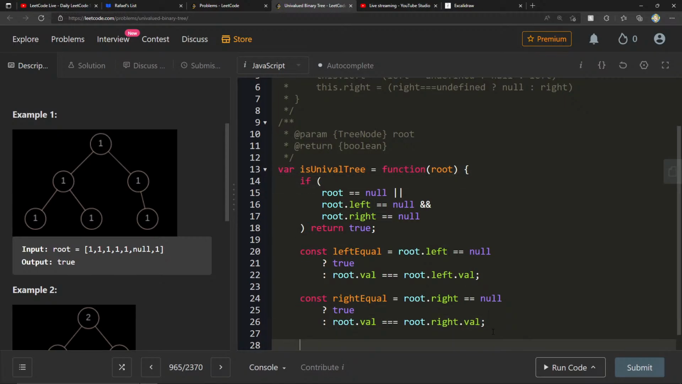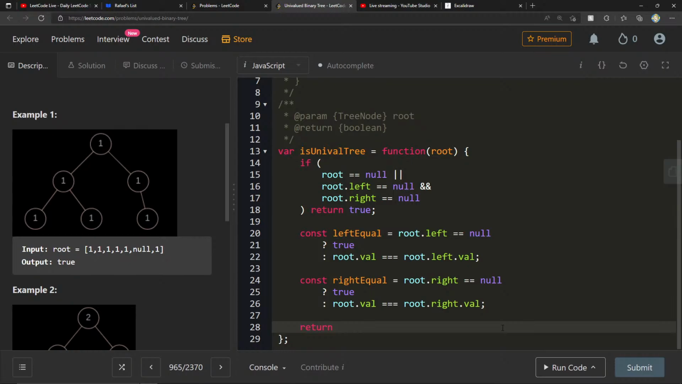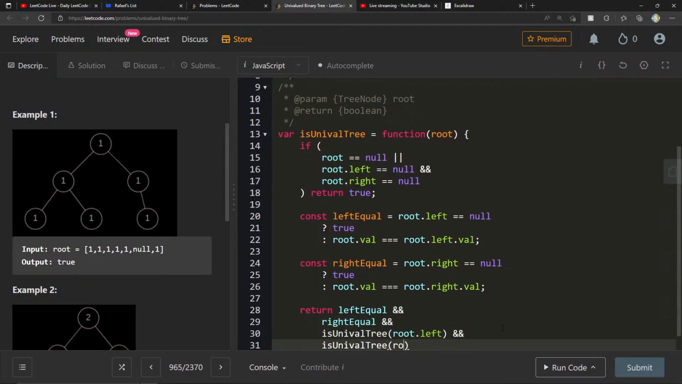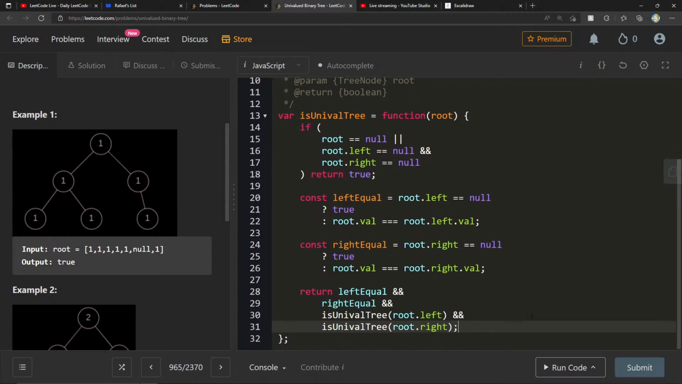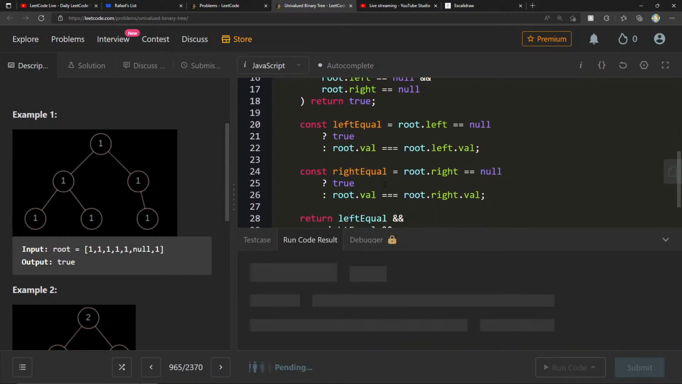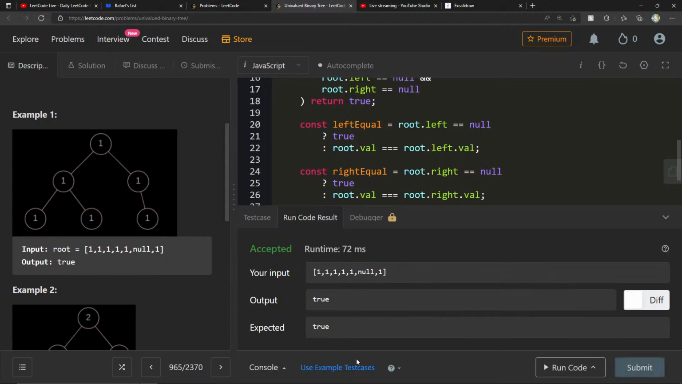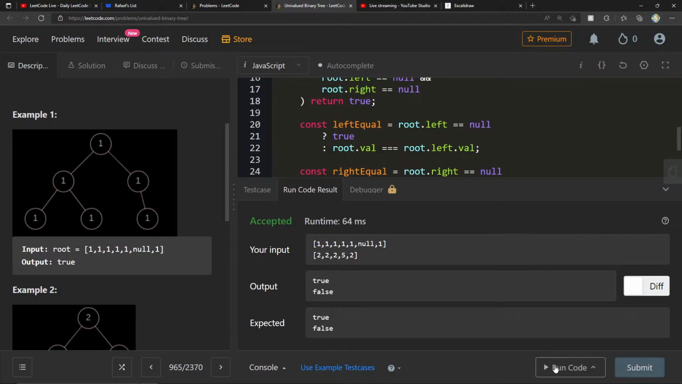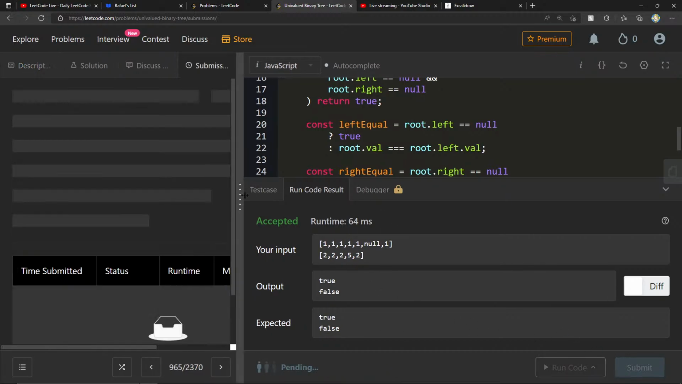And now we should be able to do return left equal and right equal and isUnivalTree(root.left) and isUnivalTree(root.right). Let me run this and see what we get. True and true. For this next one, true, false, true, false. Let's run it.